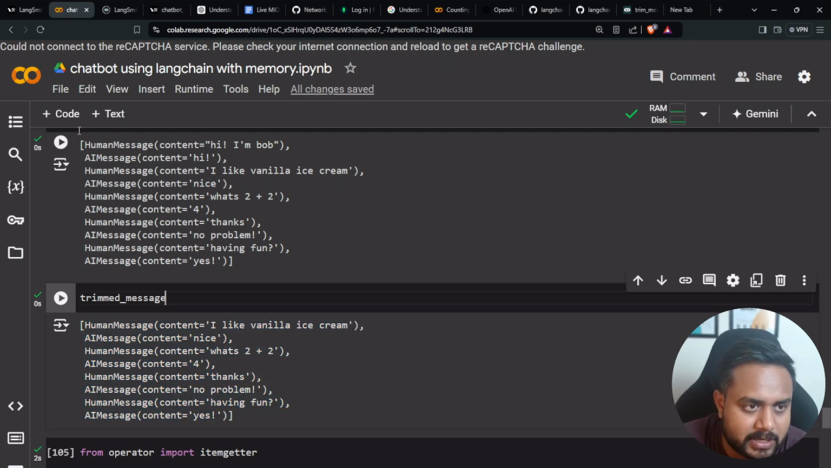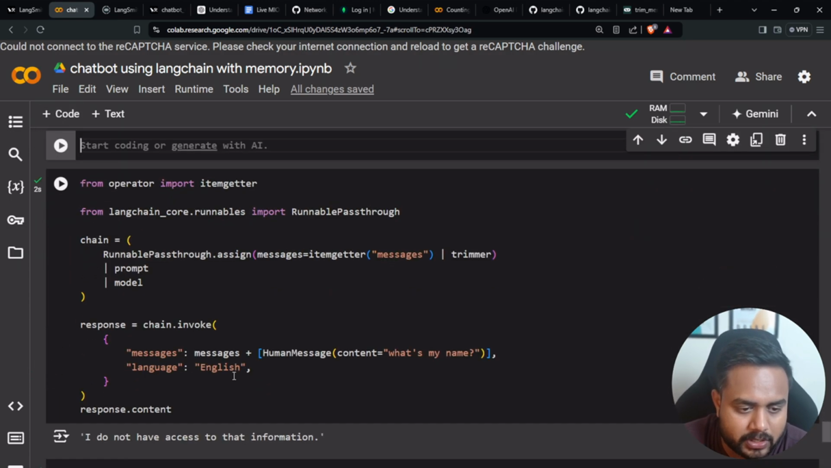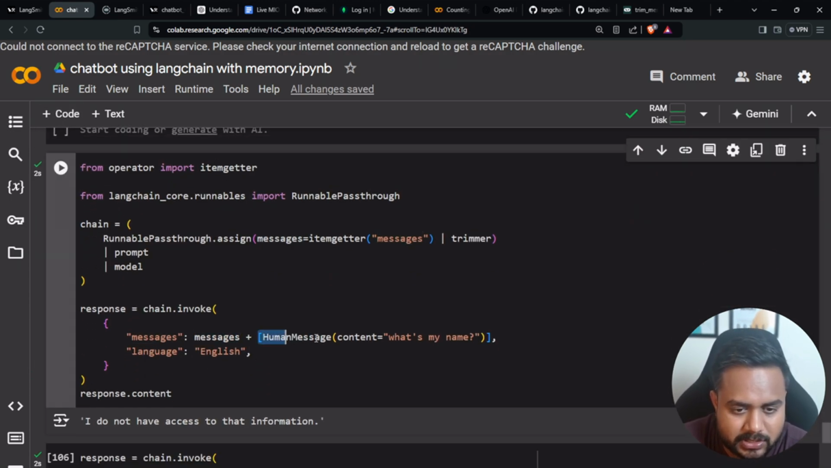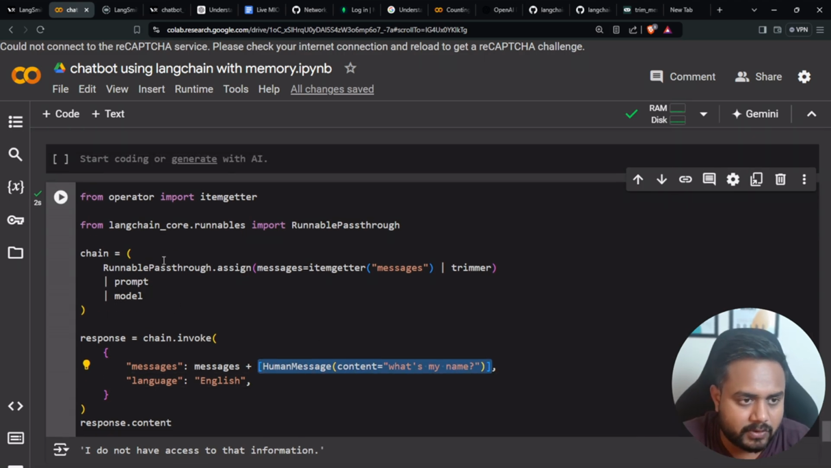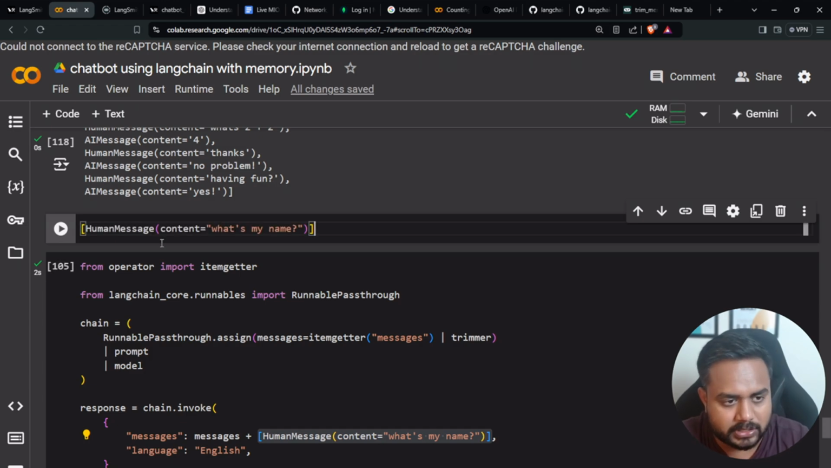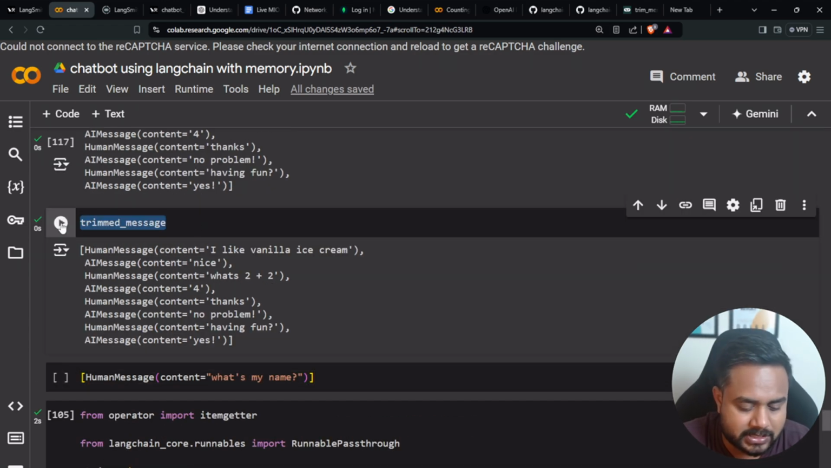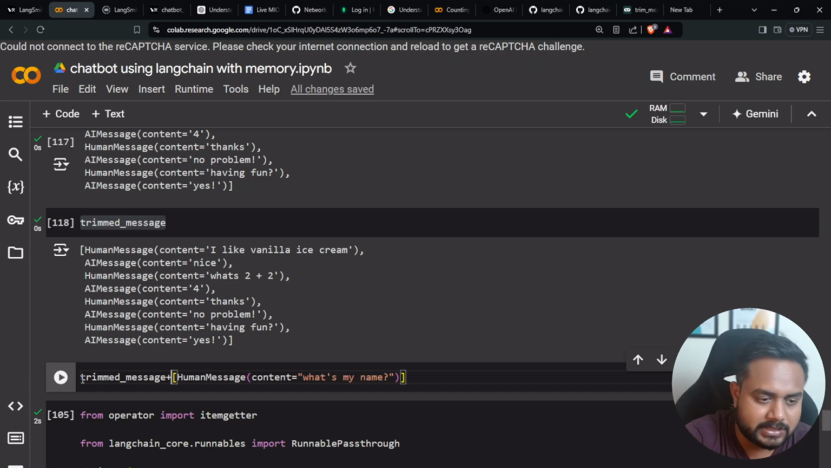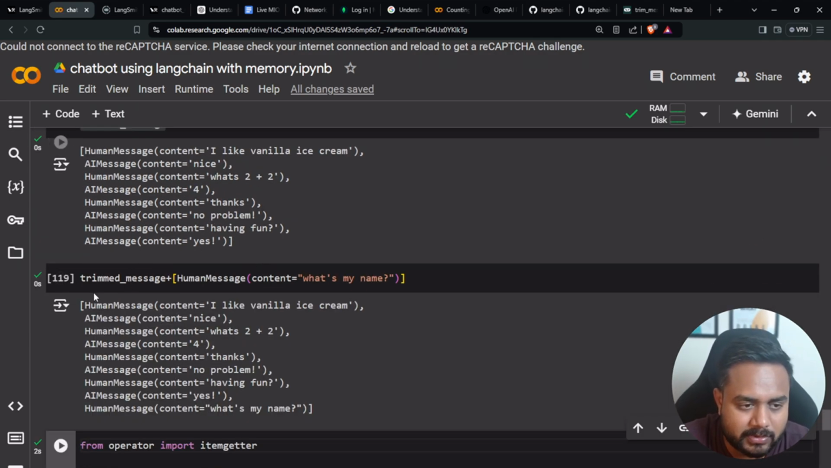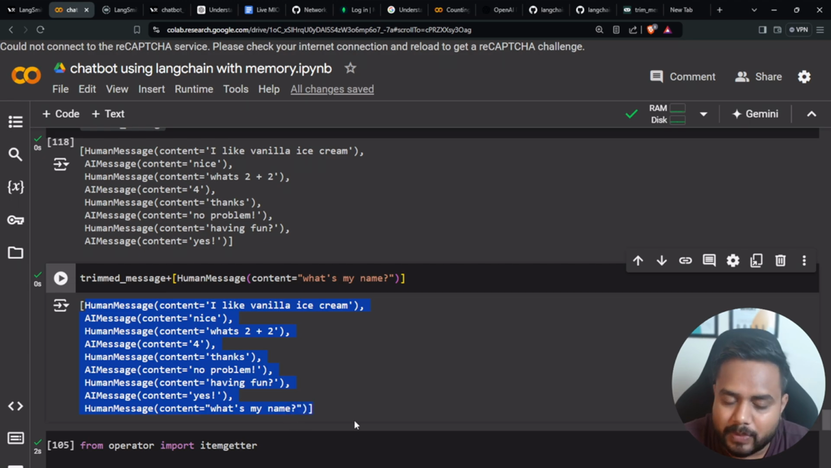Now what is my final message which I'm passing to my model? So here, this message plus the human message, what is my name? Let me take this particular message and concatenate this trim message and this human message. Let me copy and paste, and see, this is my final message. Actually, this is my final conversation which I am going to pass to my model. This is my last sentence.